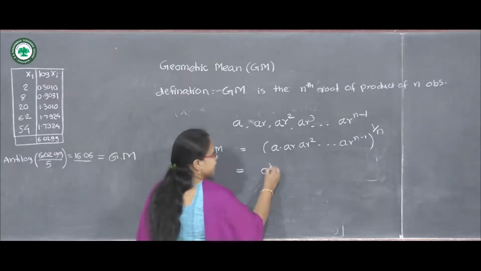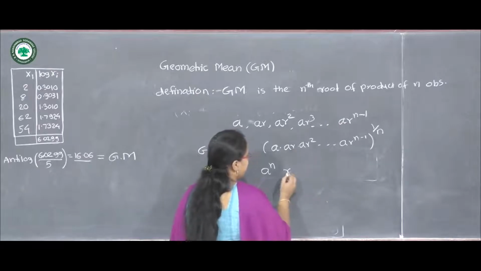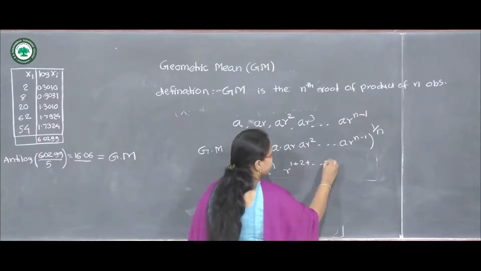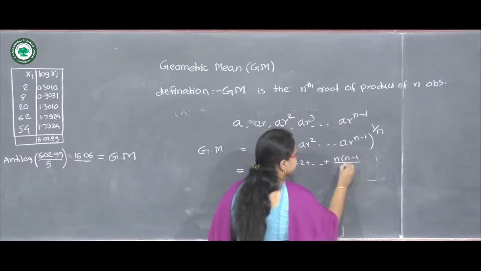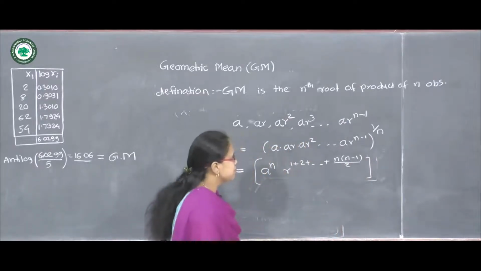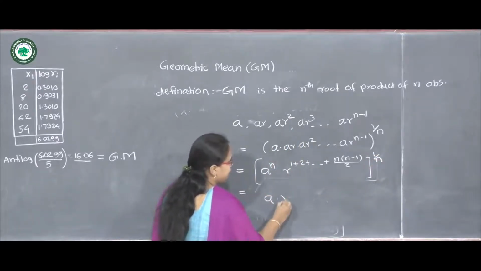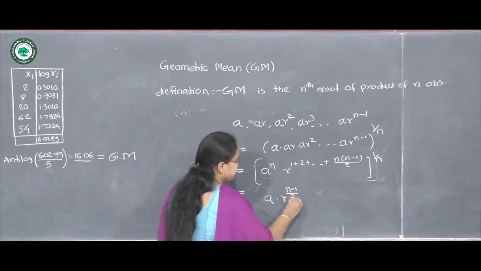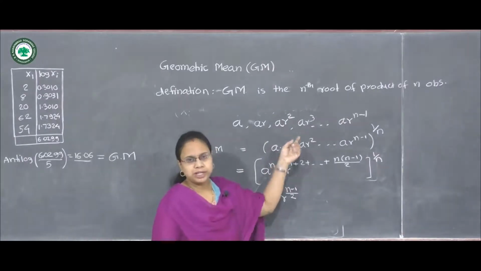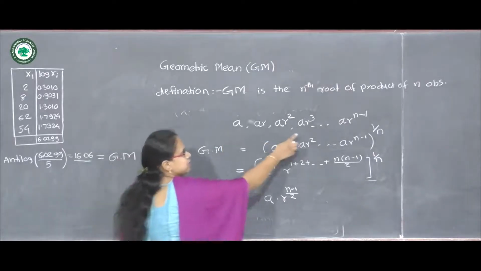So a raised to n will be there and r raised to, so here we can add the exponents, 1 plus 2 plus so on. We know this formula for the summation of n numbers, so bracket raised to 1 upon n. Now it will be a into r raised to n minus 1 upon 2. So we can calculate if the data is in geometric progression. So this is the geometric mean for these observations.